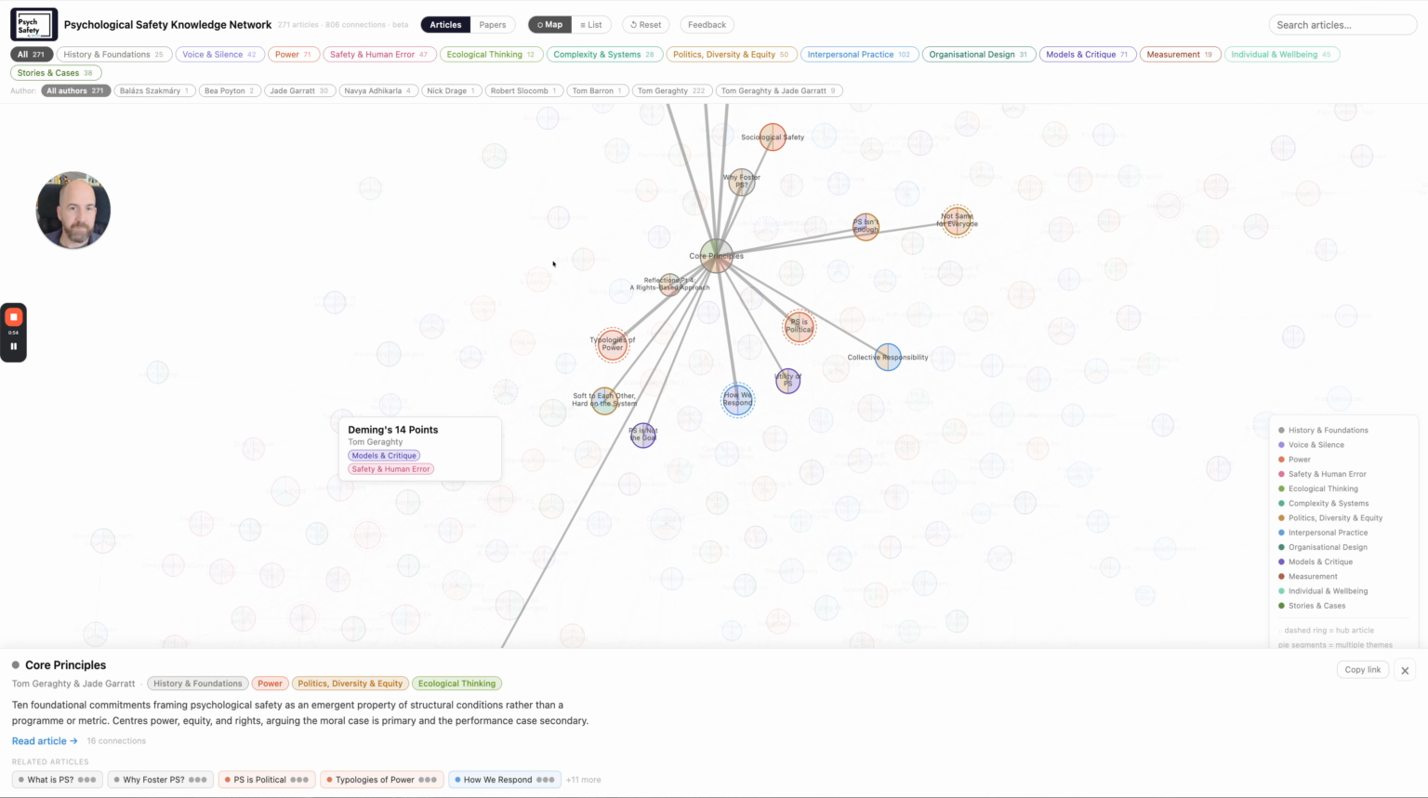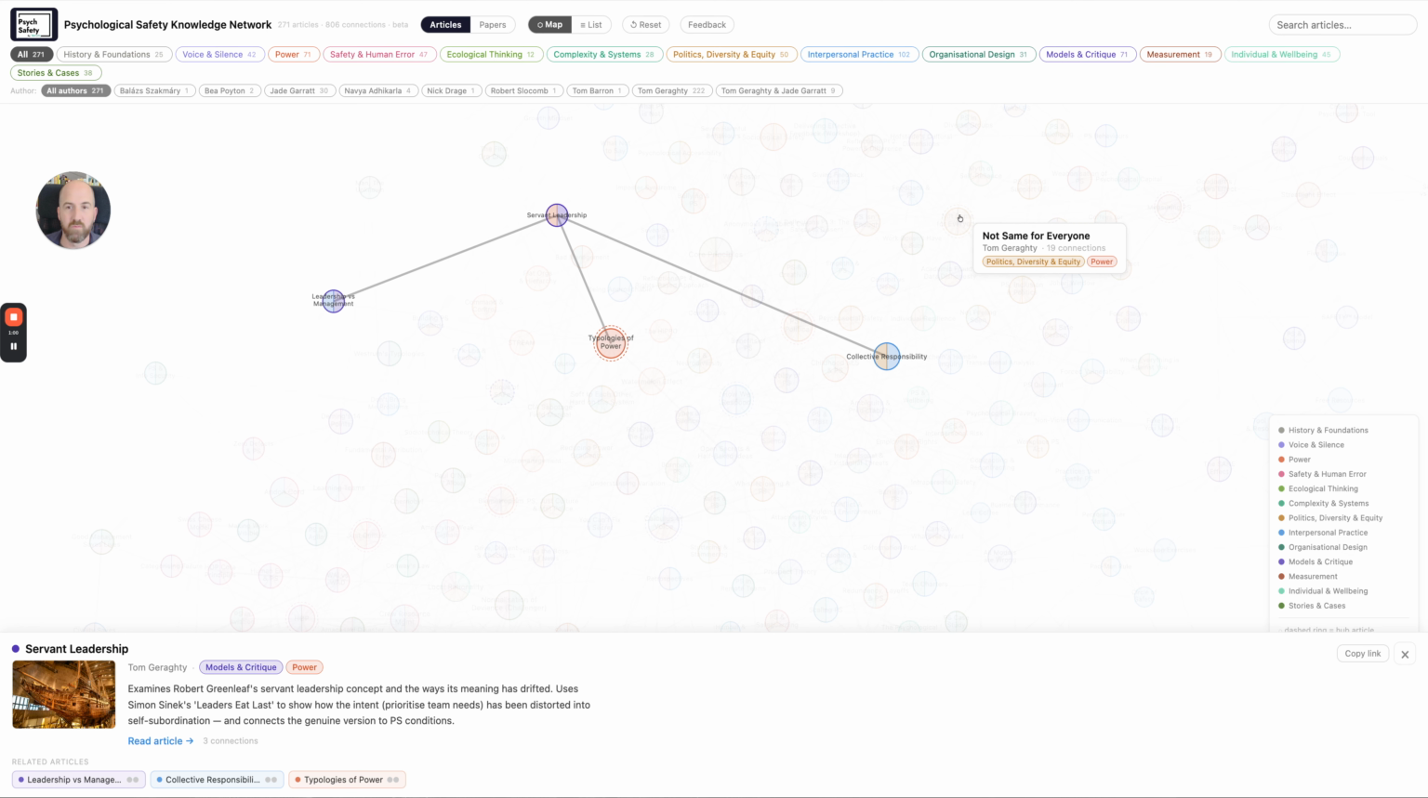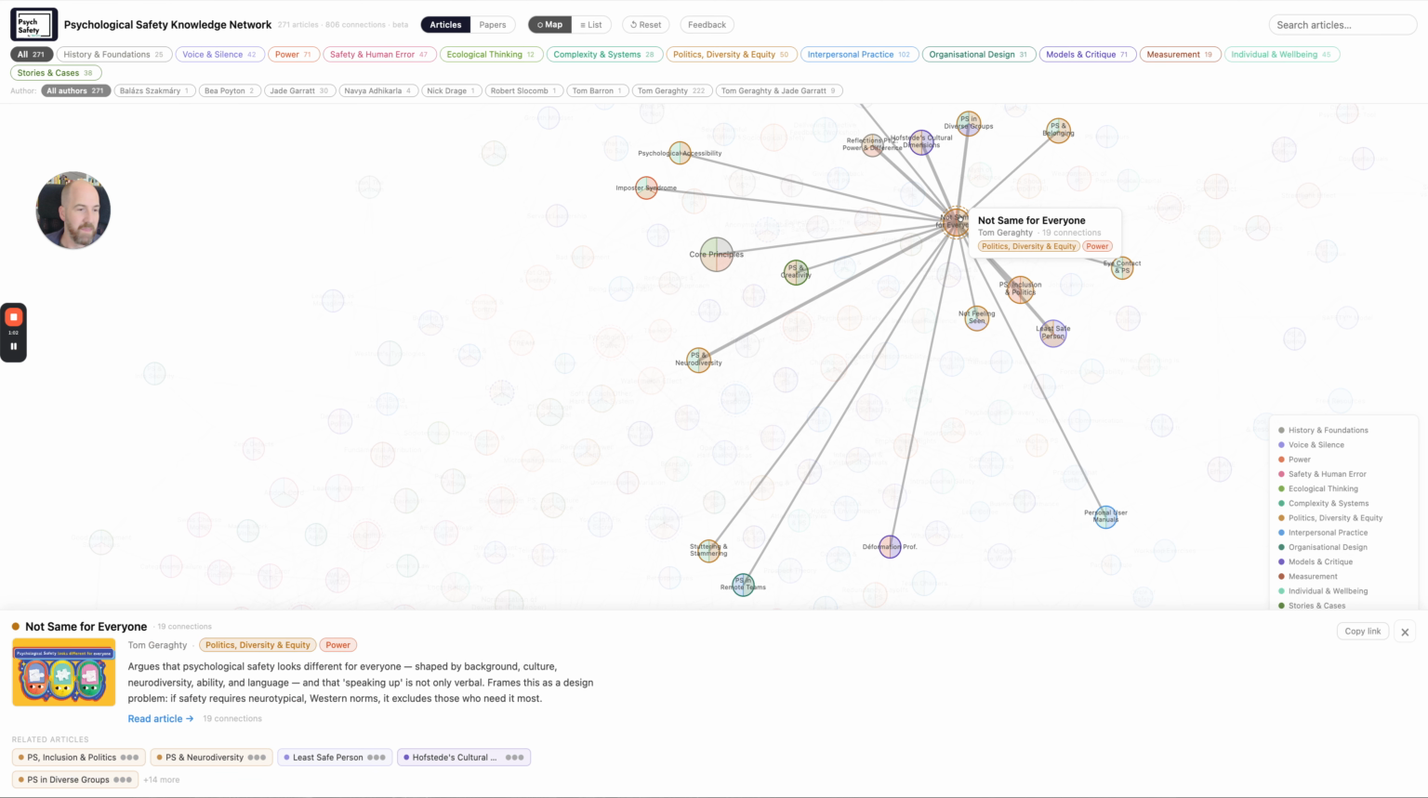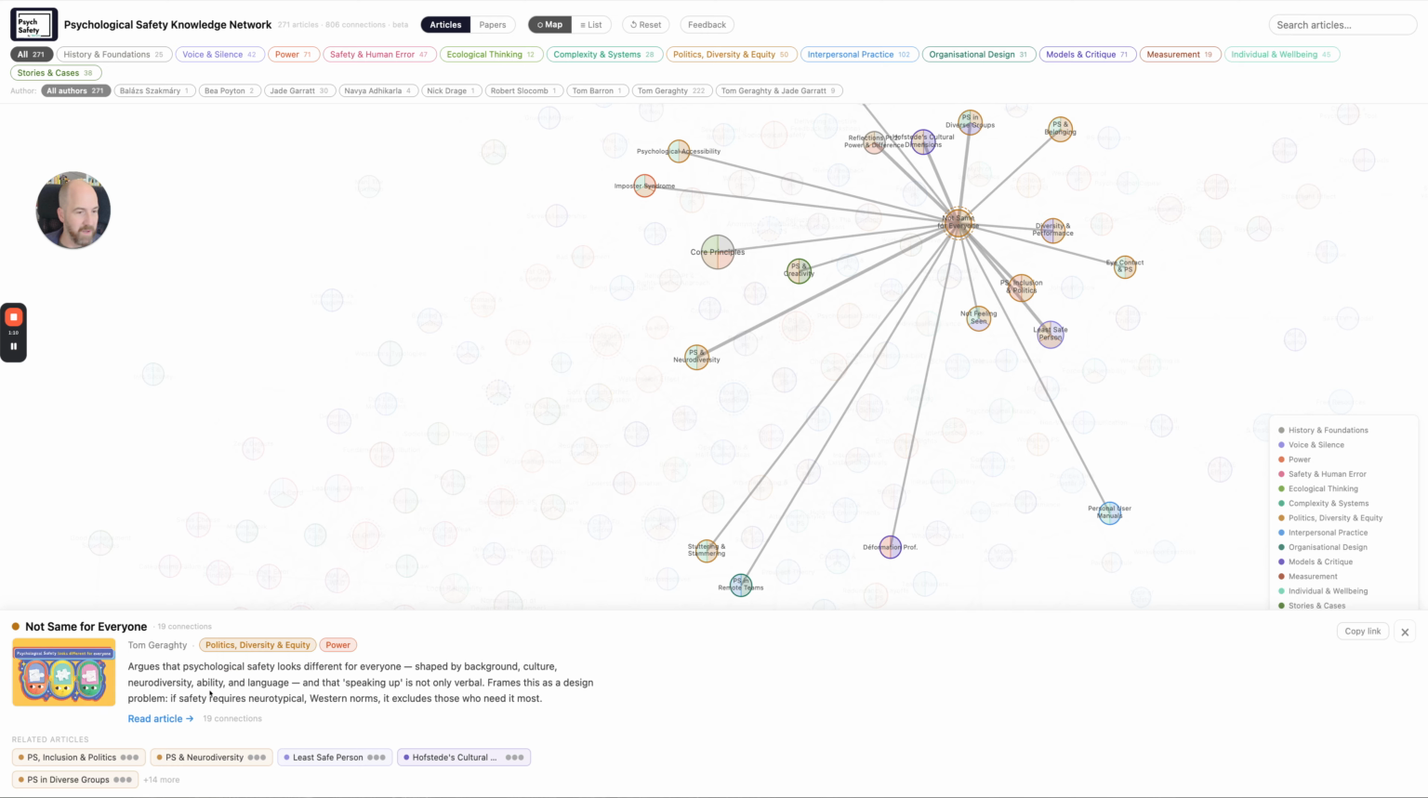As you've just seen, I've clicked on a couple of these. If you find one on the map that you'd like to read and you click on it, a little panel pops up at the bottom. You can see a description, an image, and the themes that it comes into. Now let's look at the themes.